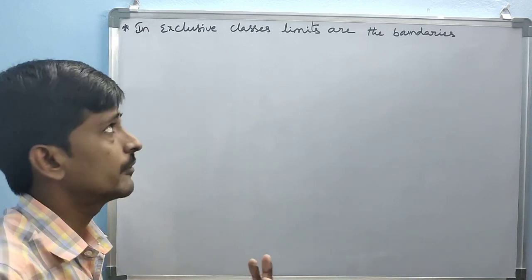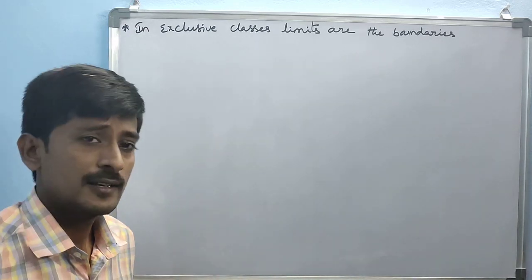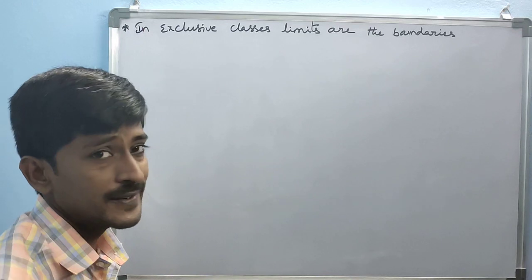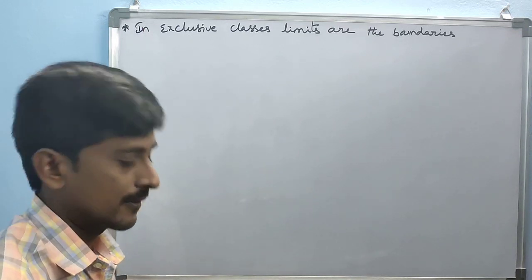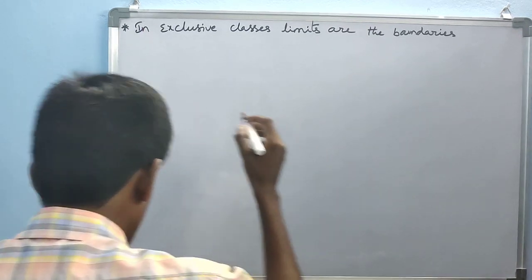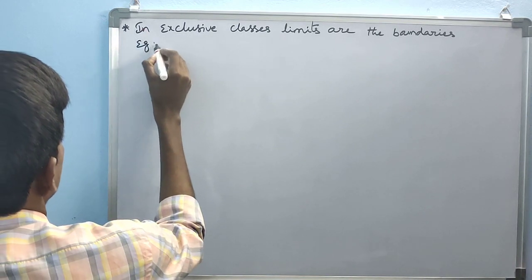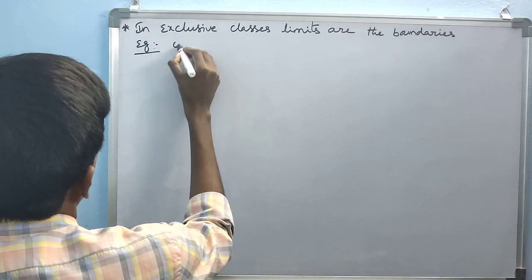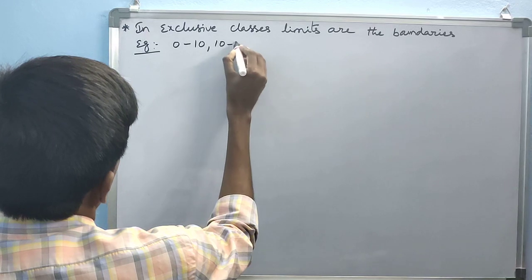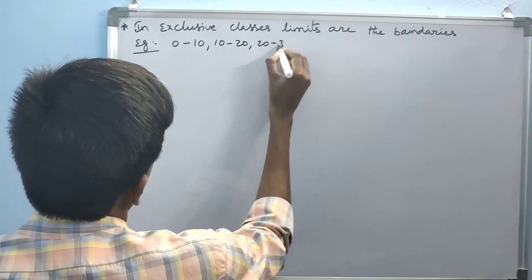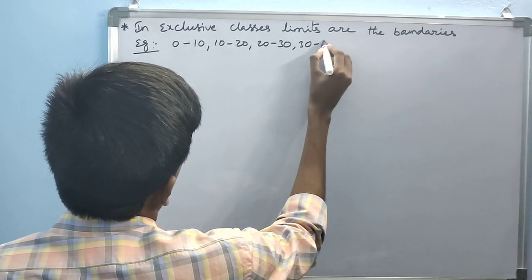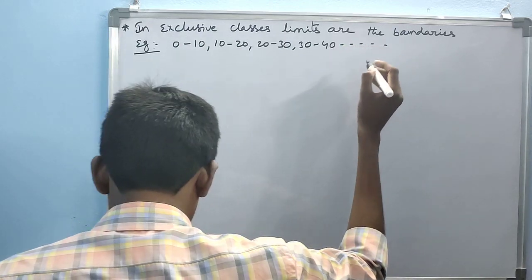There is no change in exclusive classes. Limits and boundaries are both the same. For example, 0 to 10, 10 to 20, 20 to 30, 30 to 40 and so on.